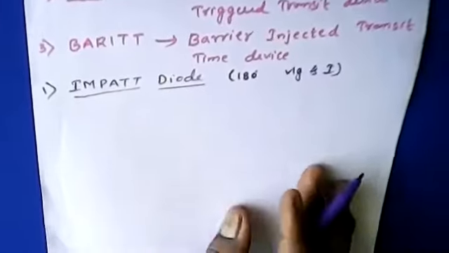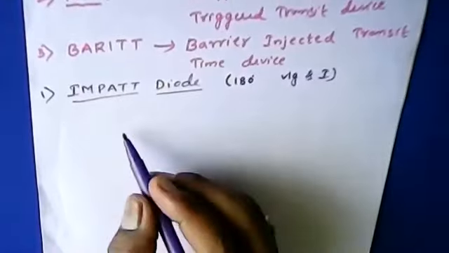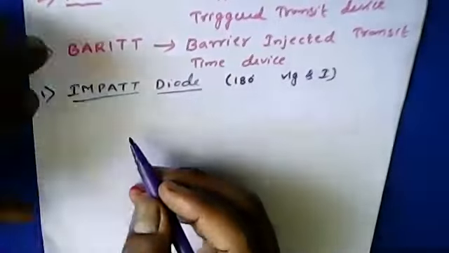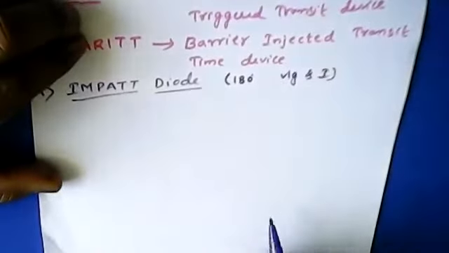How it is being constructed. There are two ways we can construct it.